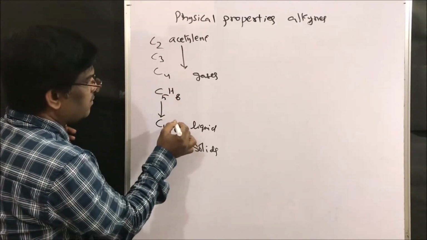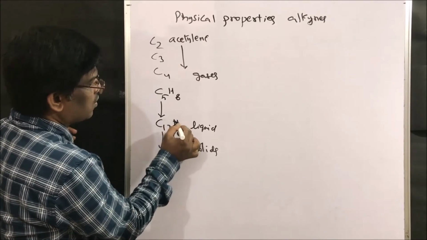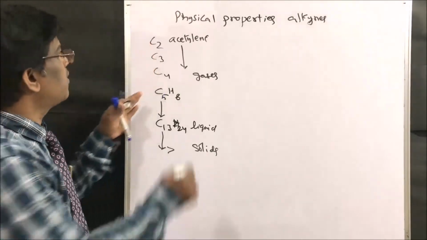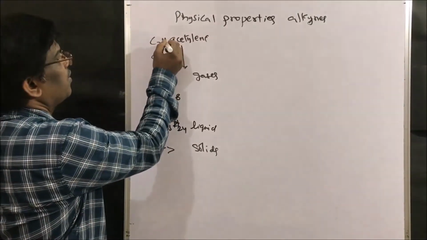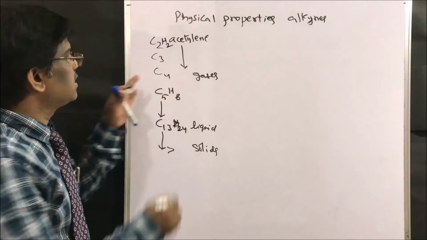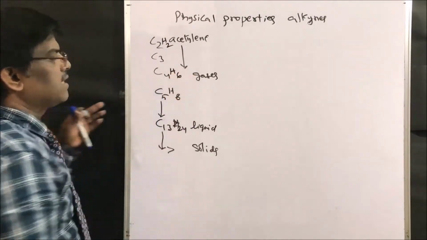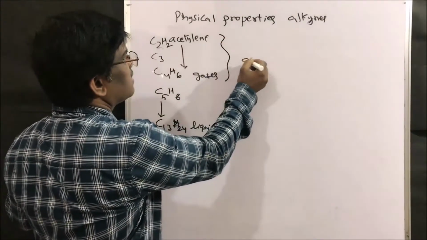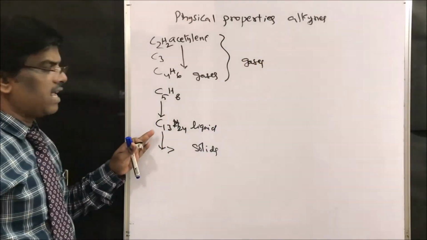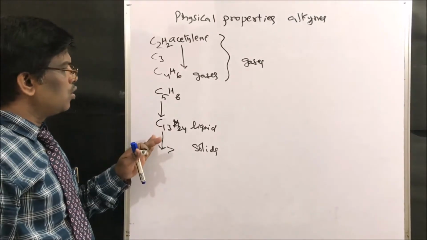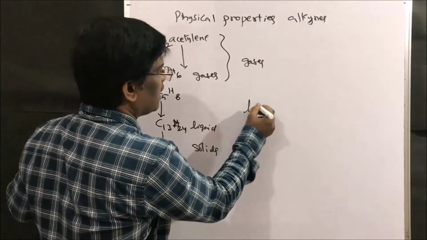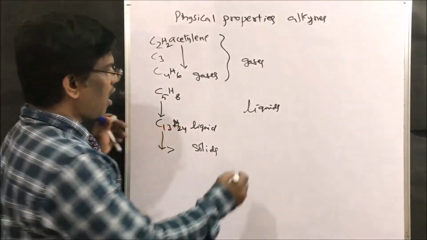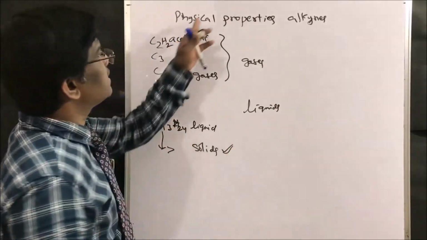For C13, 2n minus 2 means H24. So compounds from C2H2, acetylene, to C4H6, butyne, up to butyne are gases, whereas from pentyne onwards they are liquids, and above C13H24 all are solids.